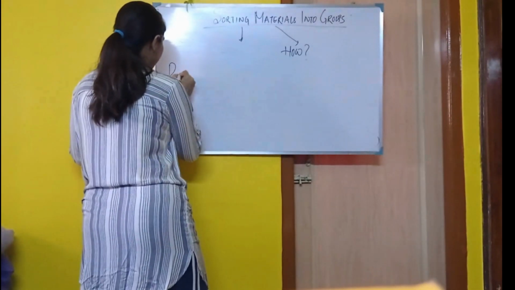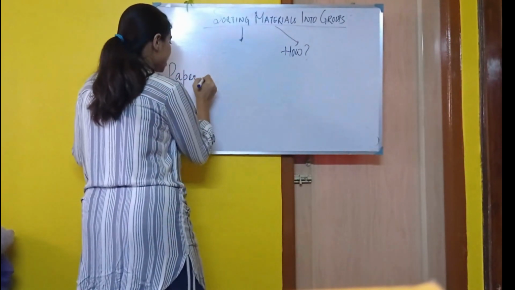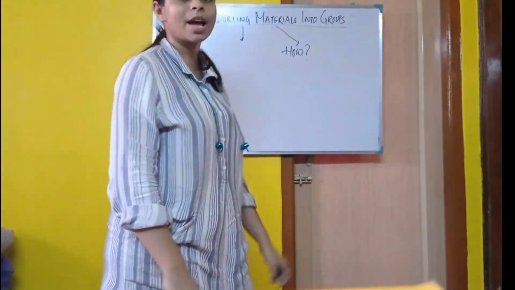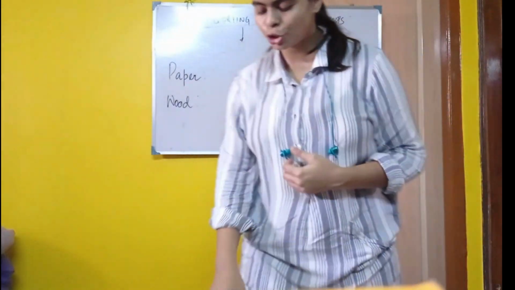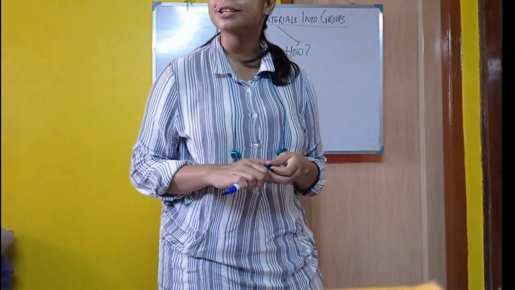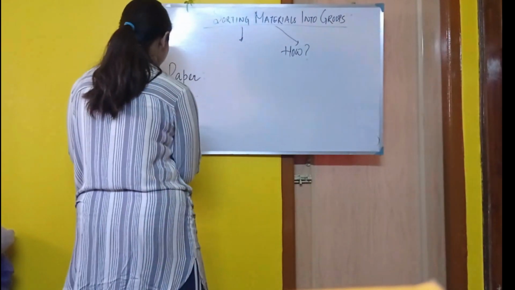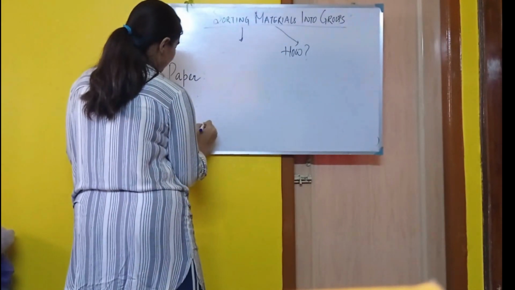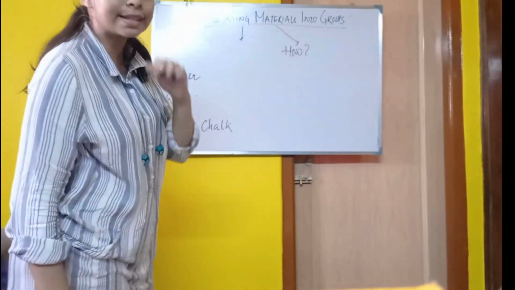So let's classify the items that we have collected. What are they made up of? Now, the first item, chalk. Chalk is not made up of any of these things. Neither is it made up of wood, nor of paper. So chalk. Second is pencil.